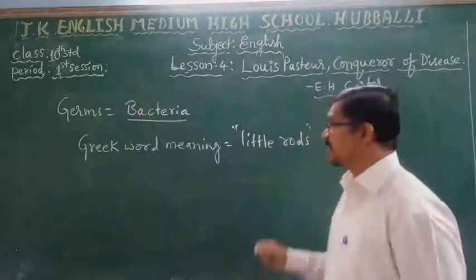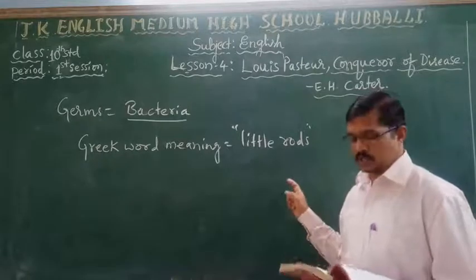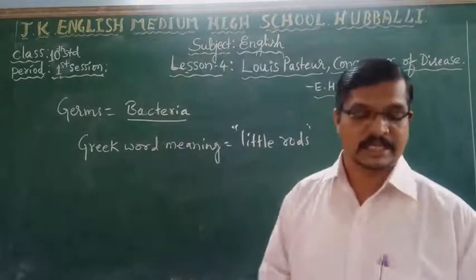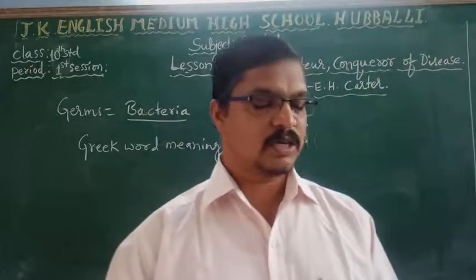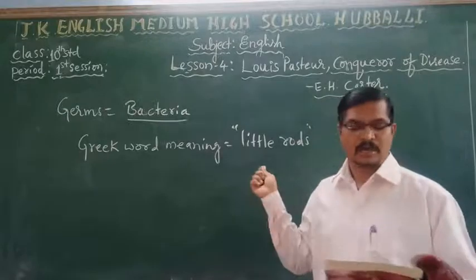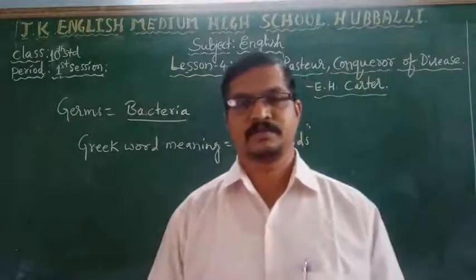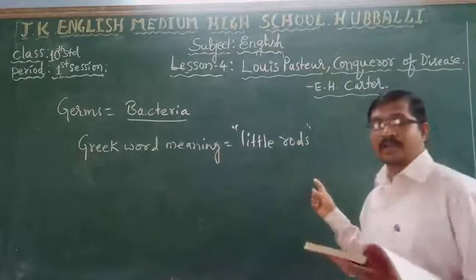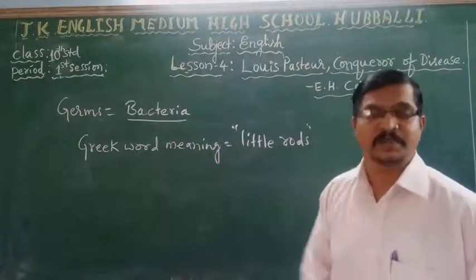And also he said these bacteria, germs, are surviving in our surroundings, in air, water, soil, and even in the body of animals and plants. So first he said bacteria are living organisms, vegetable organisms.